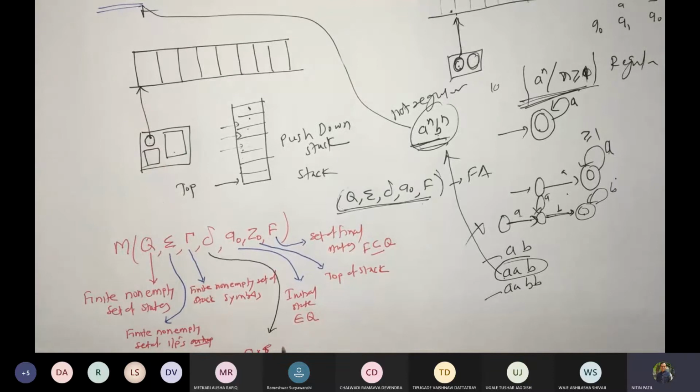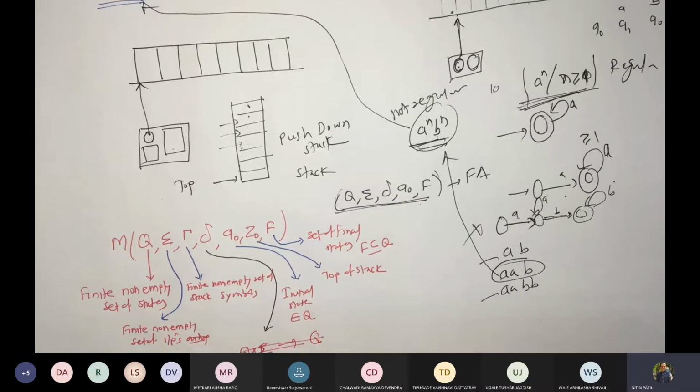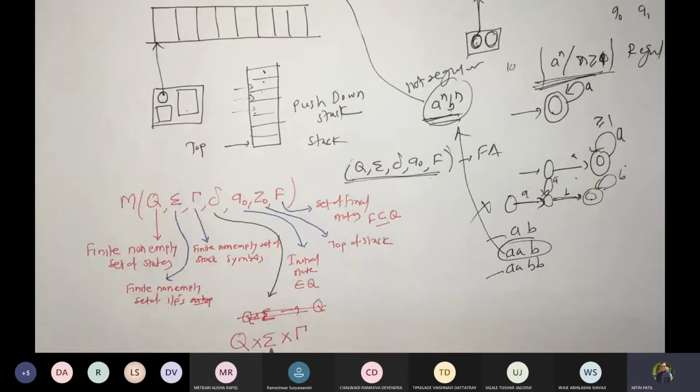Okay, then appropriately we are going to work with state. Correct. Oh, sorry, I missed one thing. We will talk about state. We'll talk about input from sigma. We'll talk about symbol on top of the stack. So 3 elements. It is a triplet. Correct. Q, sigma, and tau gives Q cross tau star.